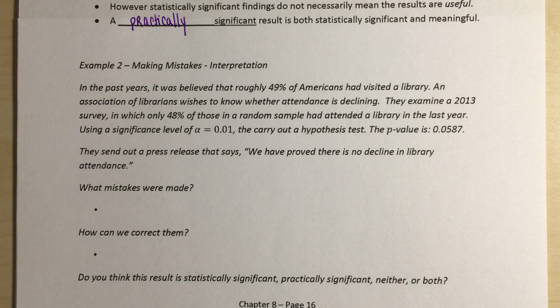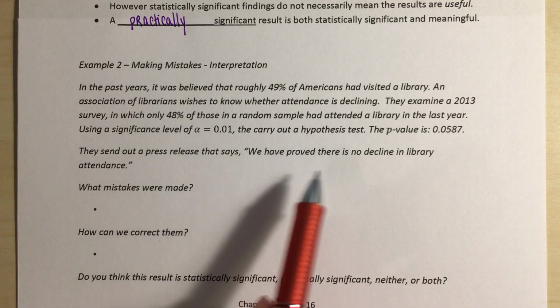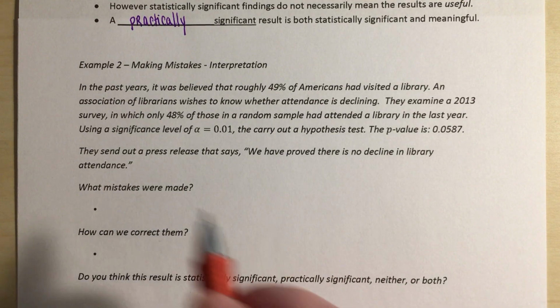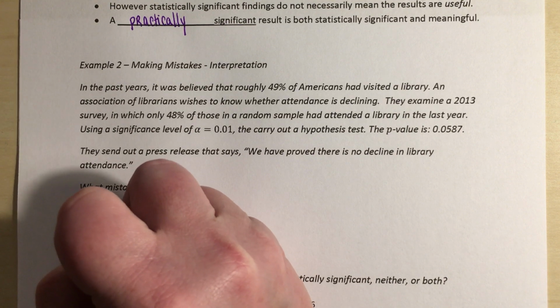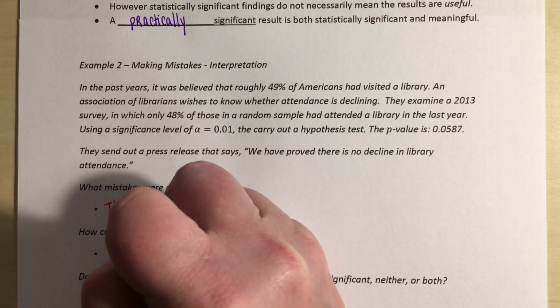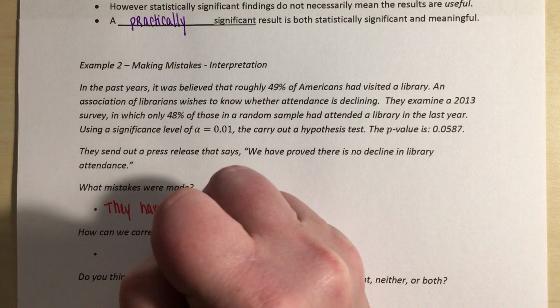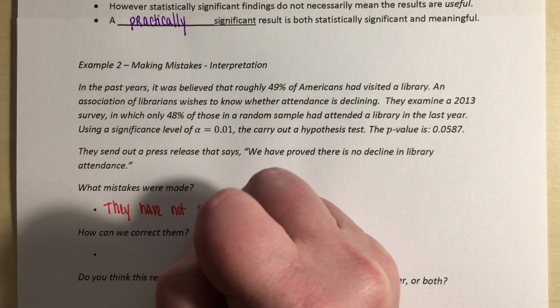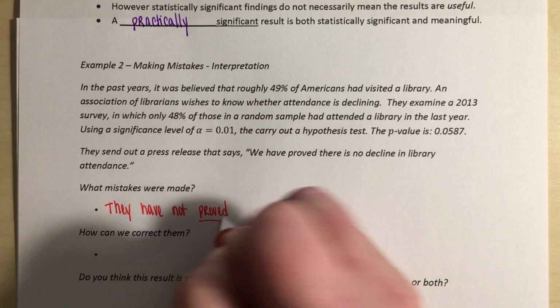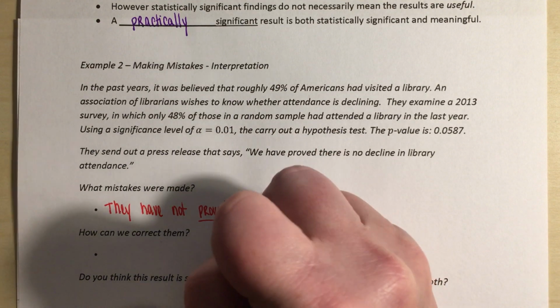All right, so what mistakes were made? Our big mistake that we see is in our interpretation. We don't like using words like proved. So they have not proved that the null hypothesis is true.